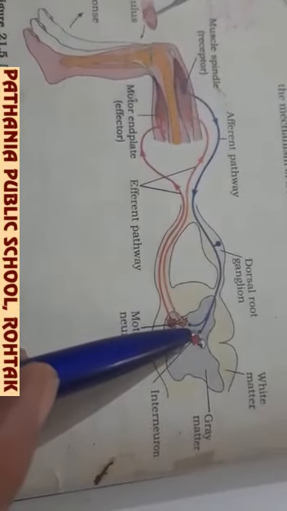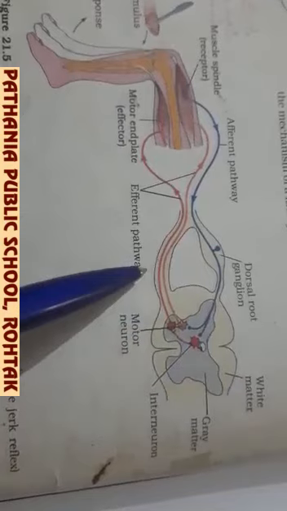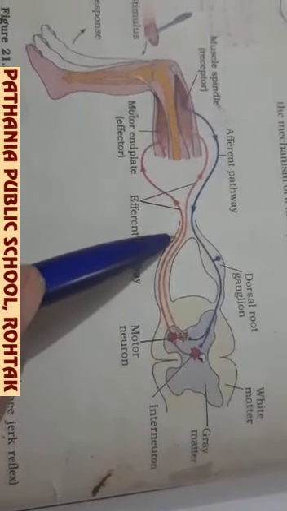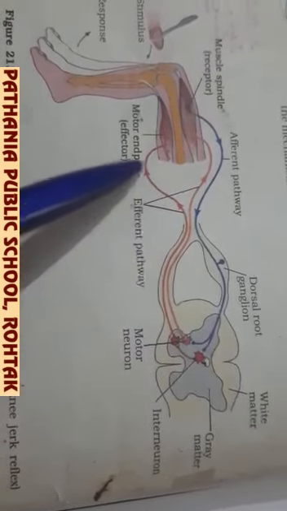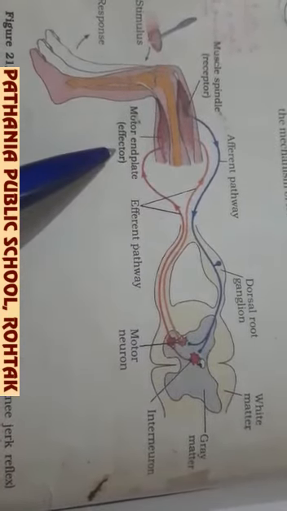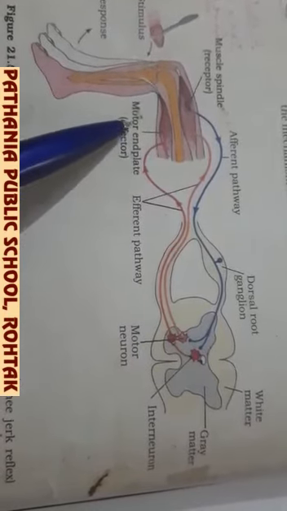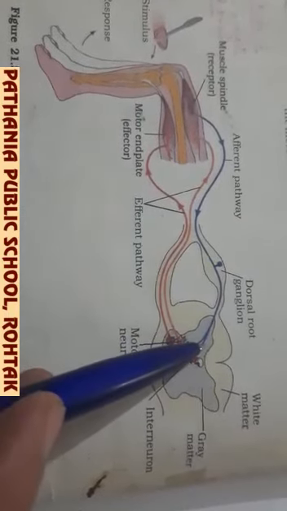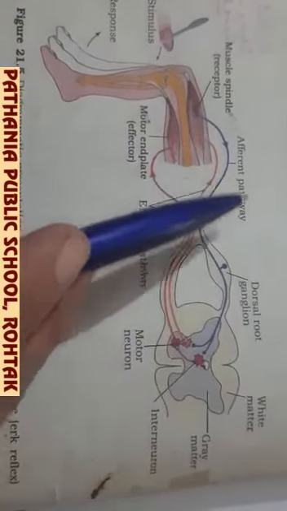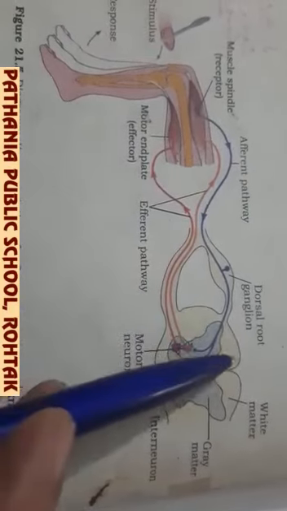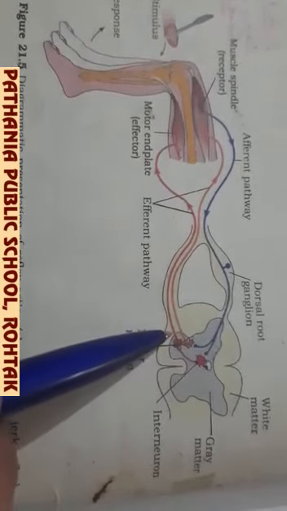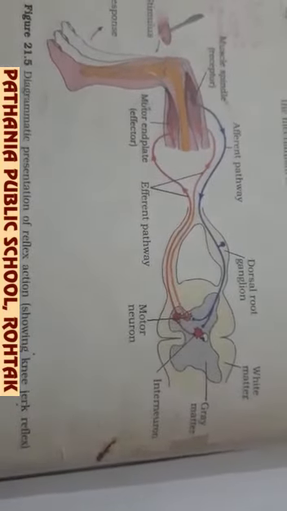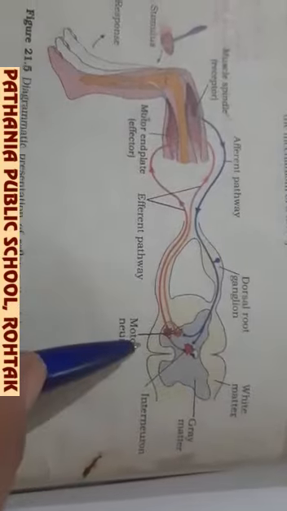Now, this spinal cord will send the motor impulse through the motor neurons, and this pathway is called the efferent pathway, to the effector organ or effector muscles, and that is called the motor end plate. But in between the afferent pathway and efferent pathway, or you can say the sensory nerve and motor nerve, there is an interneuron which connects both the sensory and motor neuron with each other.